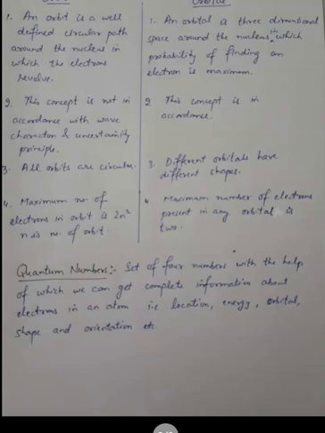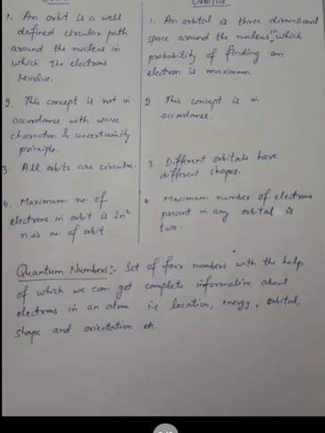You can take the example of your house. Your house is the orbit, the rooms are the orbitals, and the probability of finding you is maximum in your room, that is, the orbital. The orbit concept is not in accordance with the wave character and uncertainty principle, but the orbital concept is in accordance with the wave character and uncertainty principle.